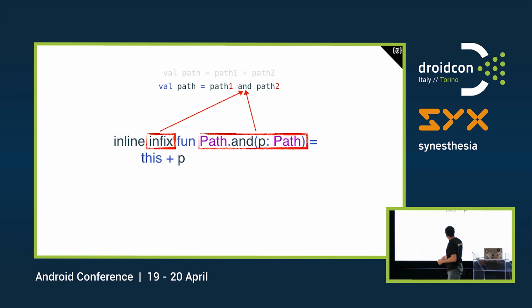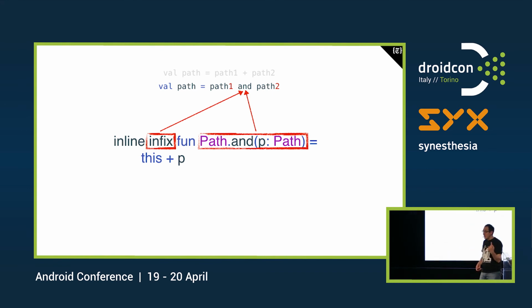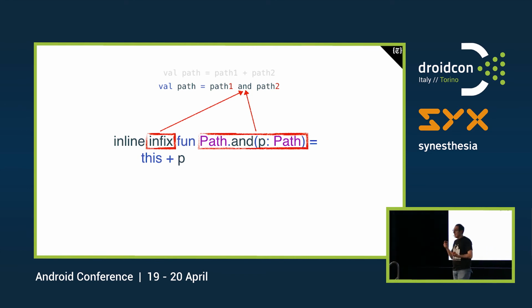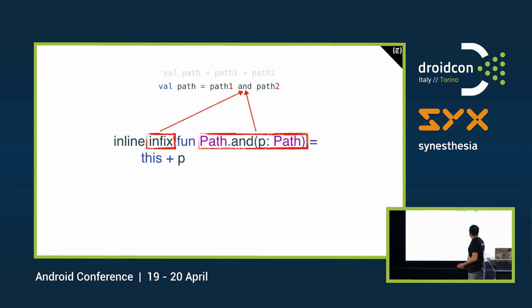When we use infix with a function that has one single parameter and one single receiver, we can call it in this way. That means we can put the function name without any dot, any parentheses, or any other symbol other than spaces between the receiver and the parameter. And what it does in this case is simply invoking the same sum operation we were using before. Okay?